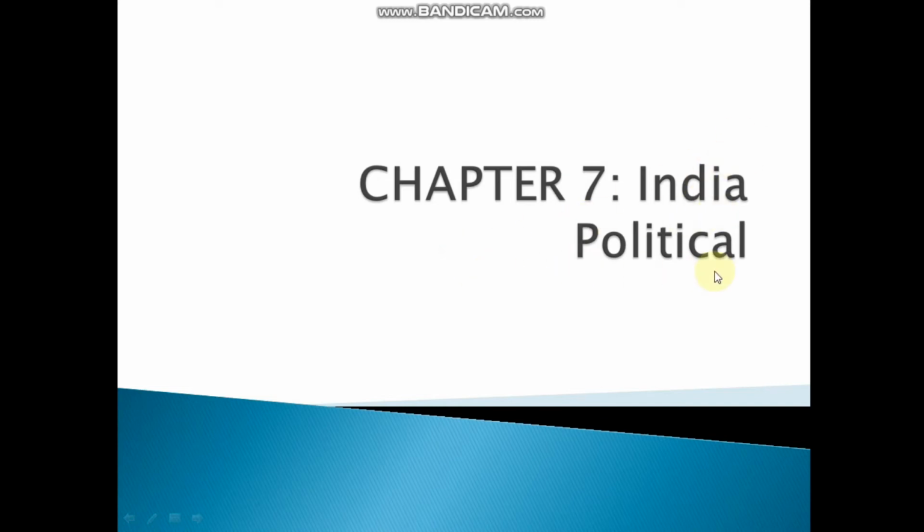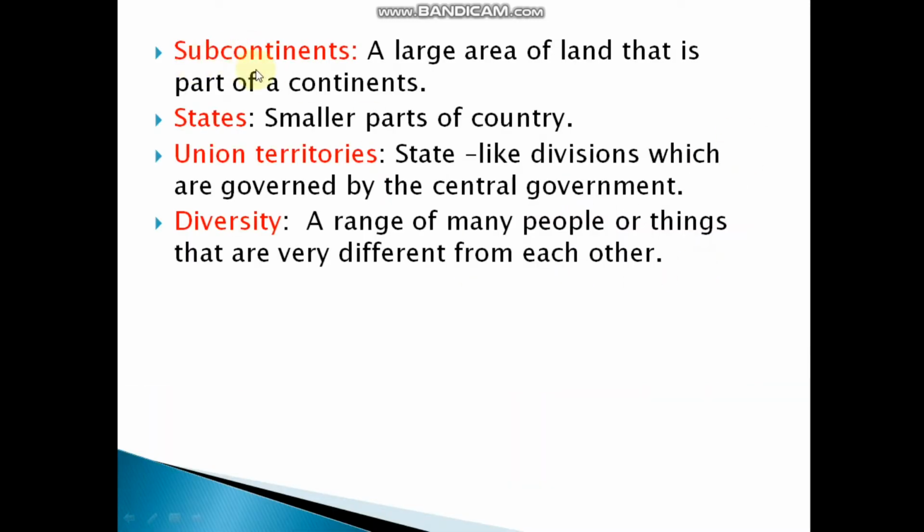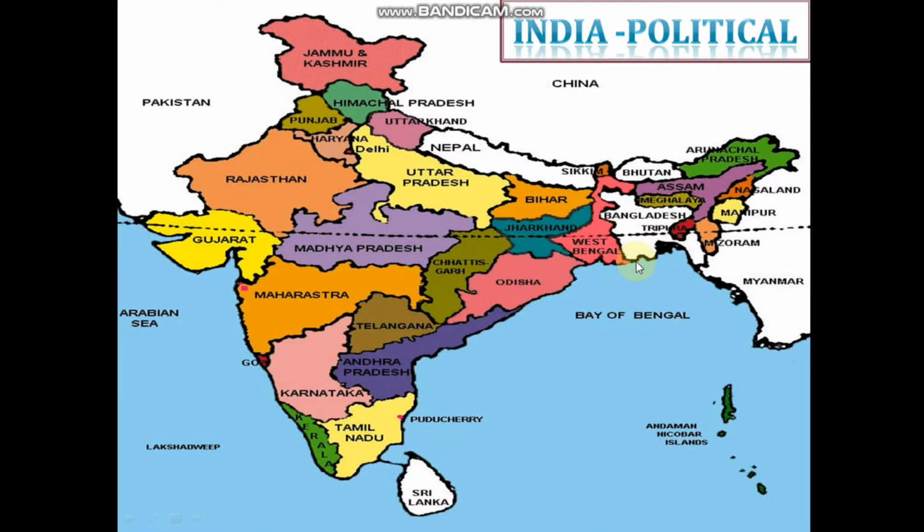Chapter 7, Indian Political. Subcontinent: a large area of land that is part of a continent. States: a smaller part of a country. Union territories: a state-like division which is governed by the central government. Diversity: a range of many people or things that are very different from each other.